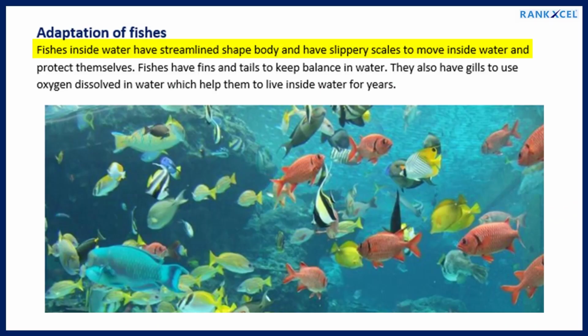Adaptation of fishes. Fishes inside water have streamlined shaped body and have slippery scales to move inside water and protect themselves. Fishes have fins and tails to keep balance in water. They also have gills to use oxygen dissolved in water, which help them to live inside water for years.